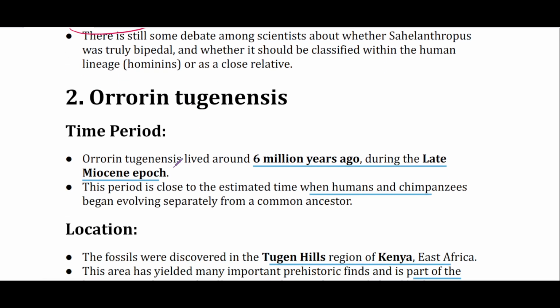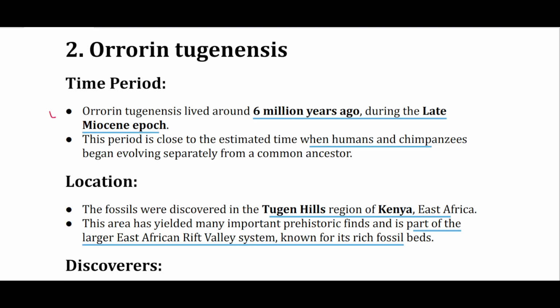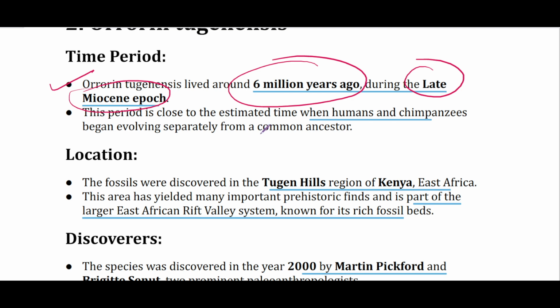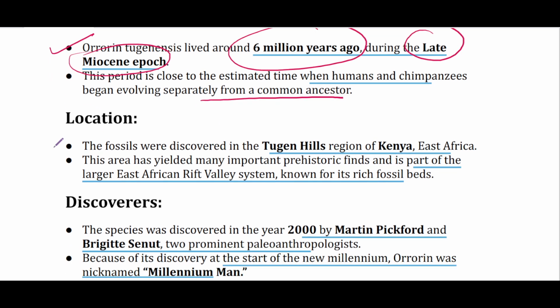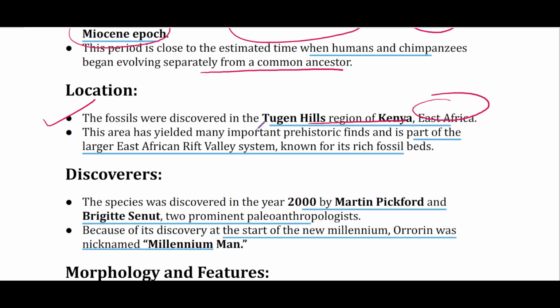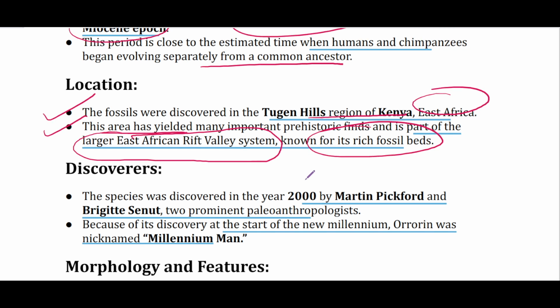Now the next species, Orrorin tugenensis. It lived around 6 million years ago, the critical window during the late Miocene epoch when it was supposed that humans and chimpanzees diverged from a common ancestor. Location: Tugen Hills in Kenya, East Africa. This area is a part of the large East African Rift Valley system, which is known for its rich fossil beds.